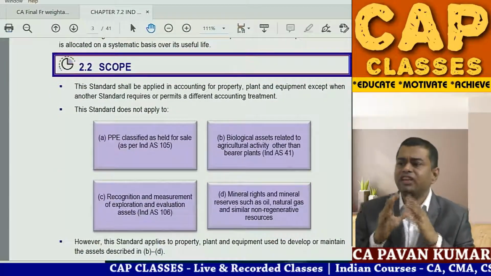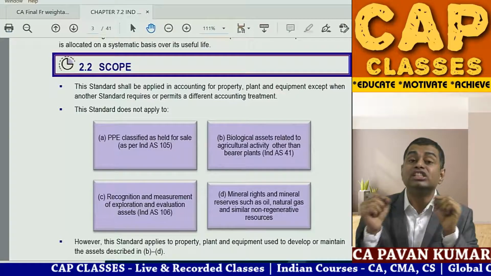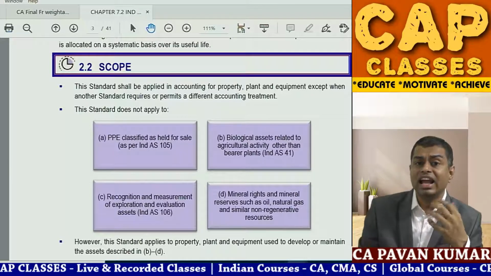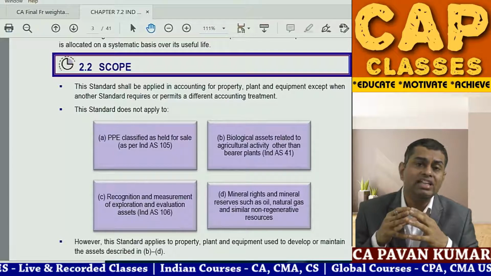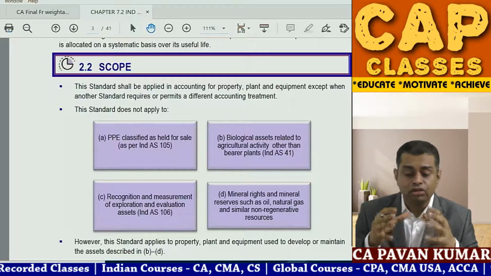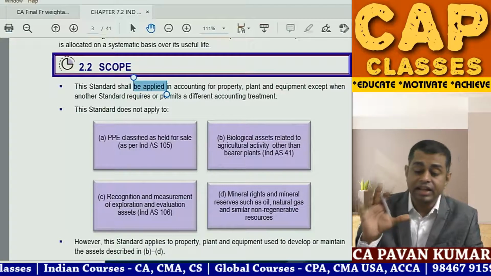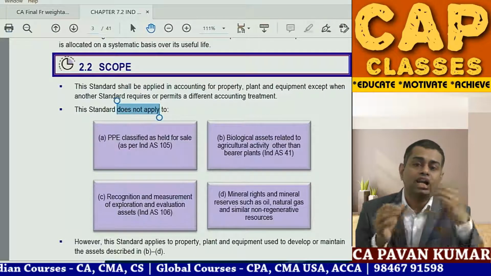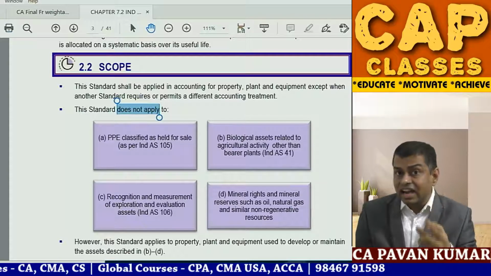Scope. Every accounting standard will set out some scope. That means what are the inclusions and what are the exclusions. So in this standard also they are saying the standard shall be applied, the standard does not apply. See the 2 bullet points. Under the scope, first point they said the standard shall apply. Second point, the standard shall not apply.